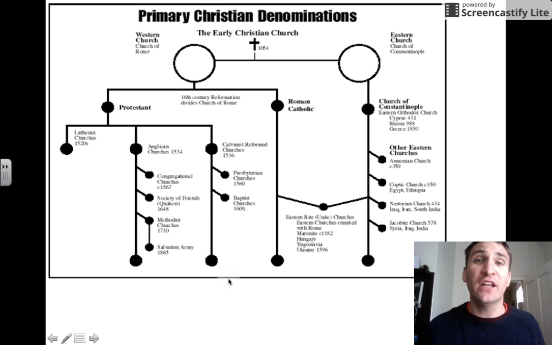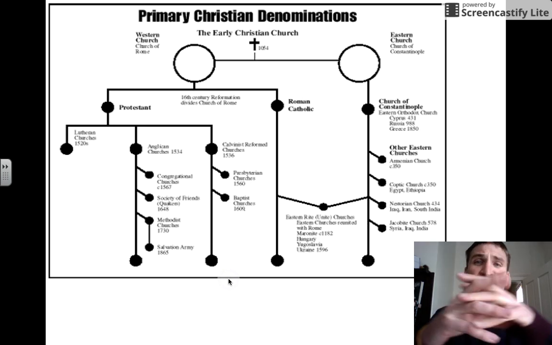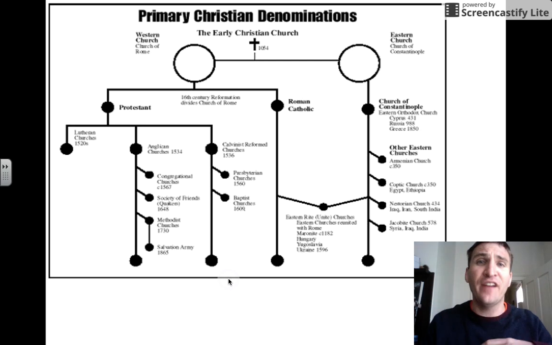Christianity started with one church and has since splintered off and branched out to include many different denominations or kinds of Christianity. So here's a tree of the church.